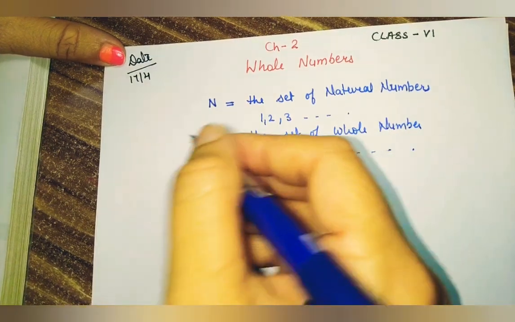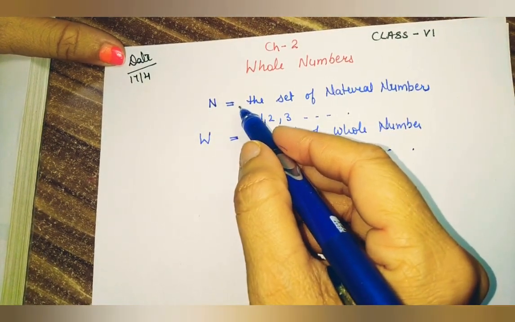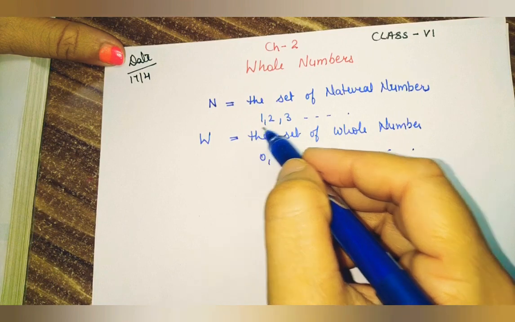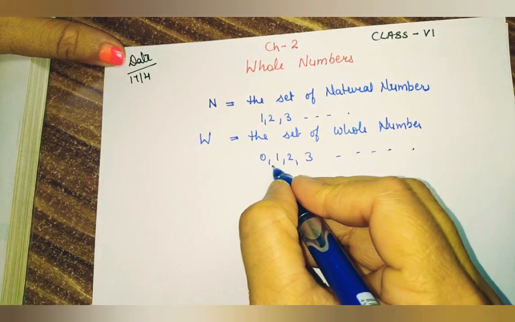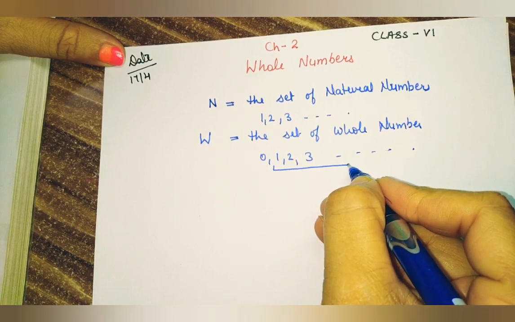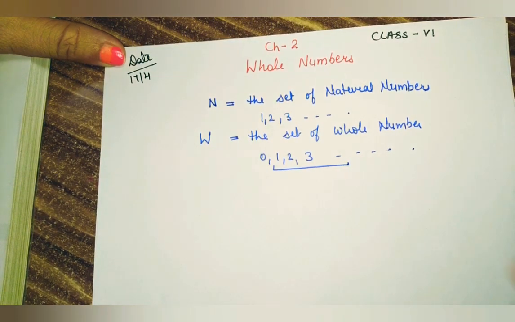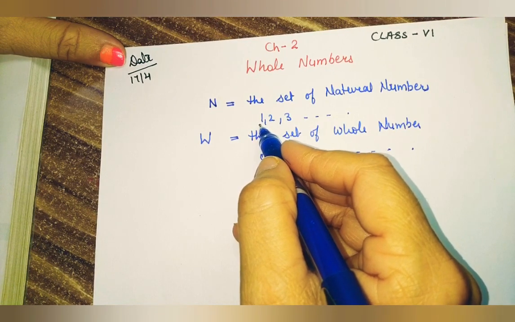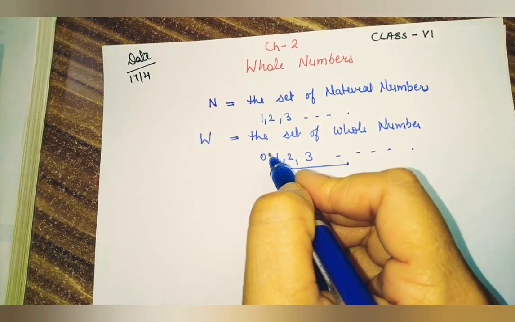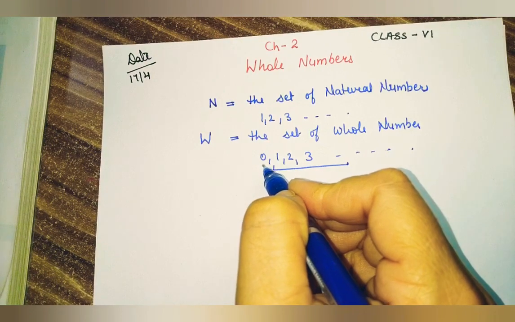Students, what is the difference between natural and whole numbers? Natural numbers start from 1 and whole numbers contain all the natural numbers, and in natural numbers the smallest number is 1, but in whole numbers the smallest number is 0.